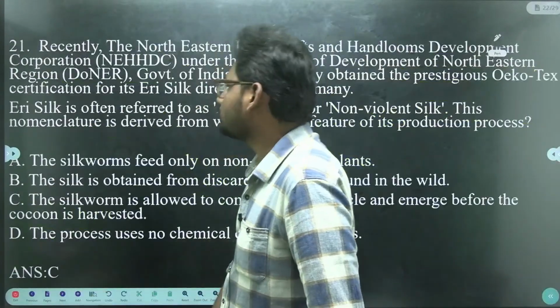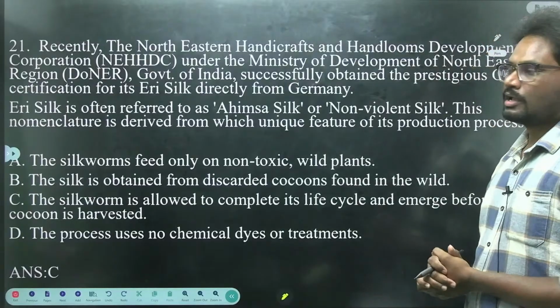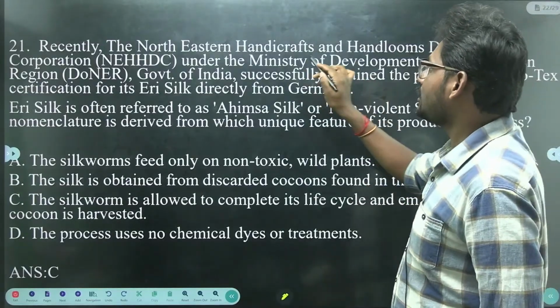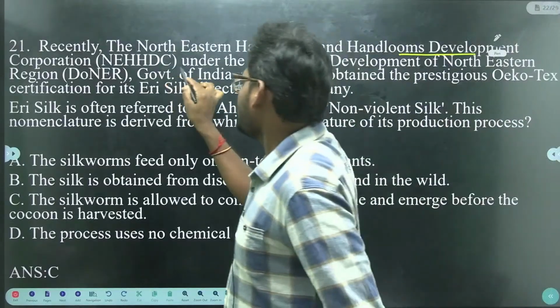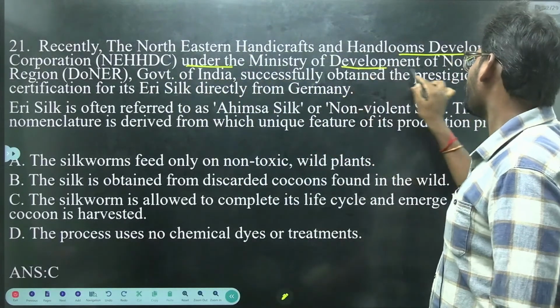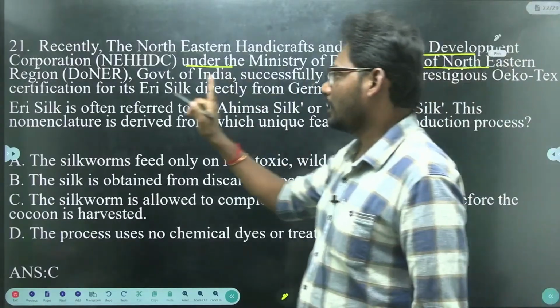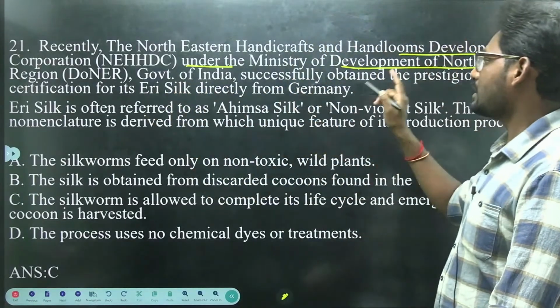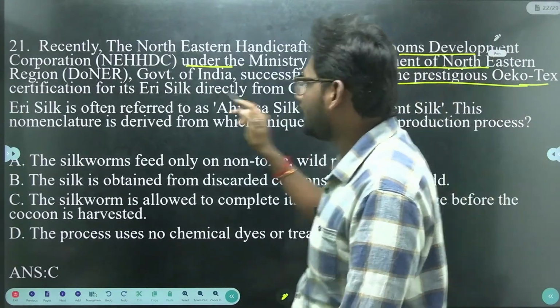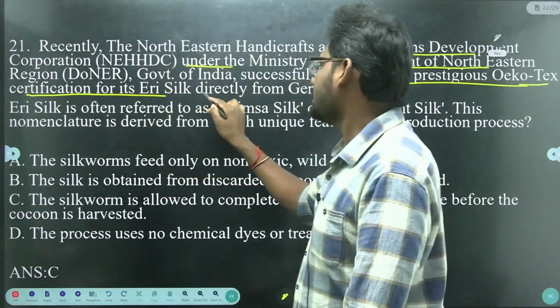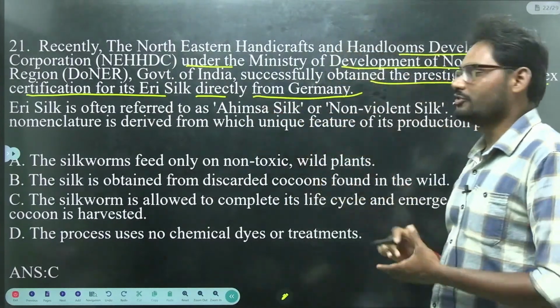Next we have 21. Recently, the North Eastern Handicrafts and Handlooms Development Corporation under the Ministry of Development of North Eastern Region, Government of India, successfully obtained the prestigious Oeko-Tex certification for its Eri silk directly from Germany.